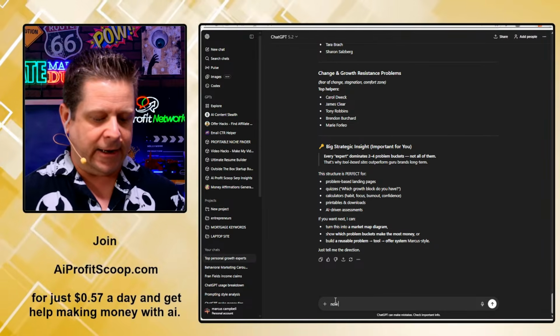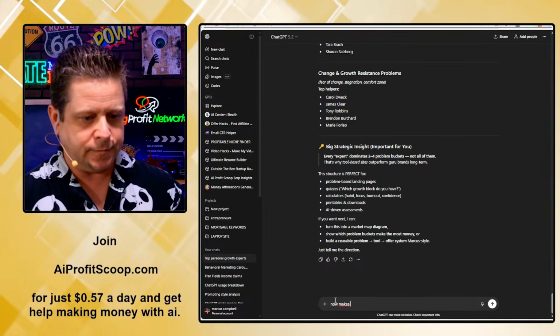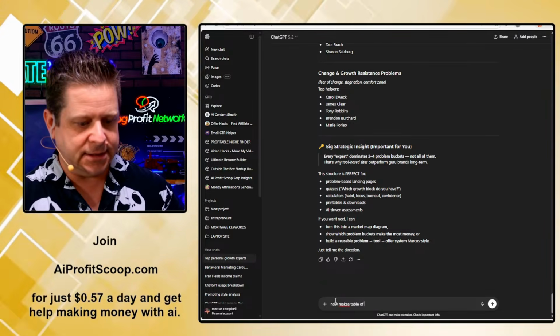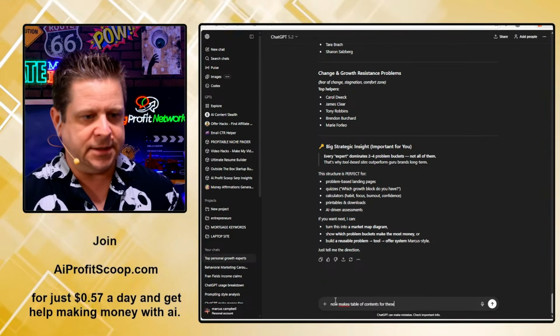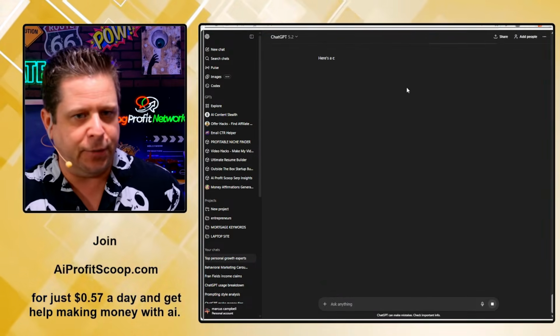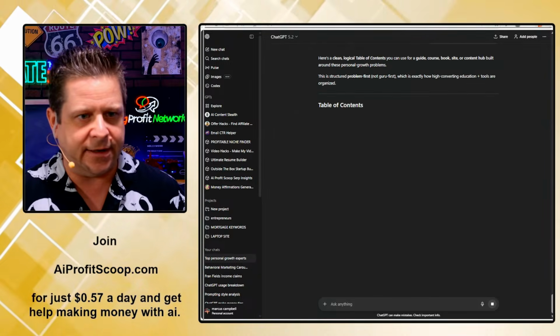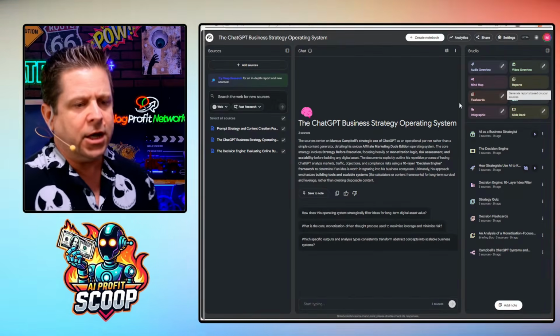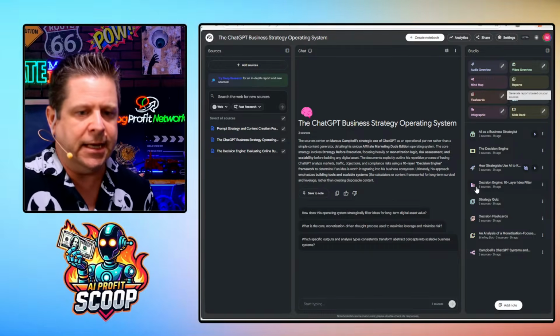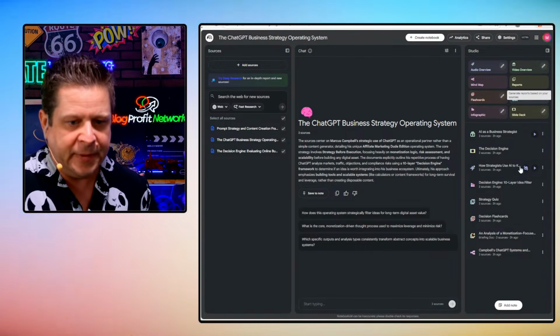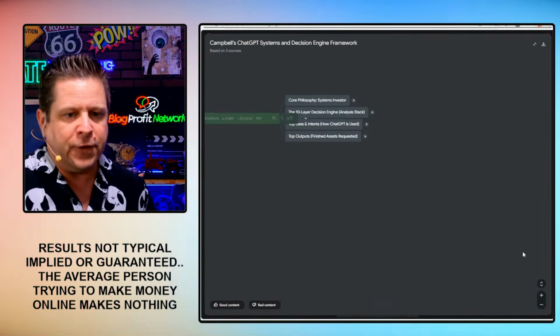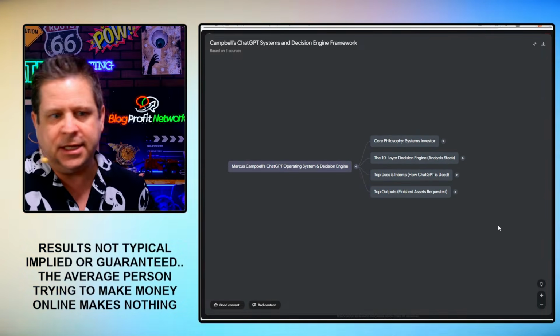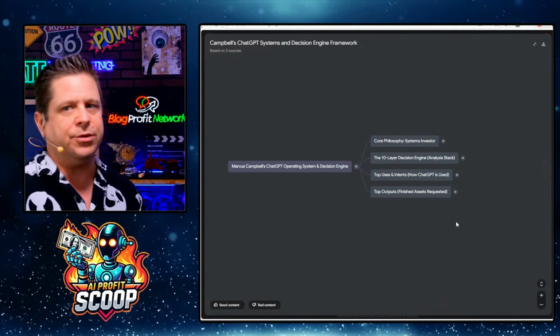Now I can say, now make a table of contents for these. And it'll start out and get you some kind of book starting or something like that, or content or article or video or whatever it is. Going through and looking at this is absolutely key because it's all about structure. And if we look at the mind map from how I use ChatGPT, this is all dissected over the last 3 years.